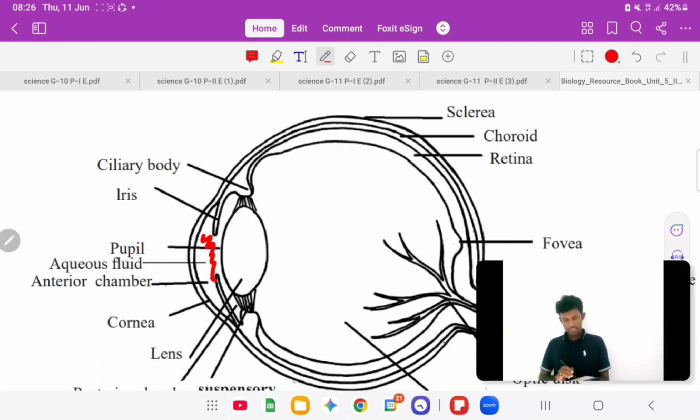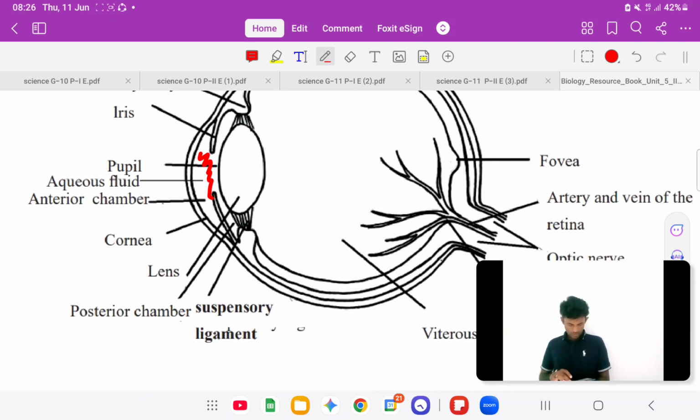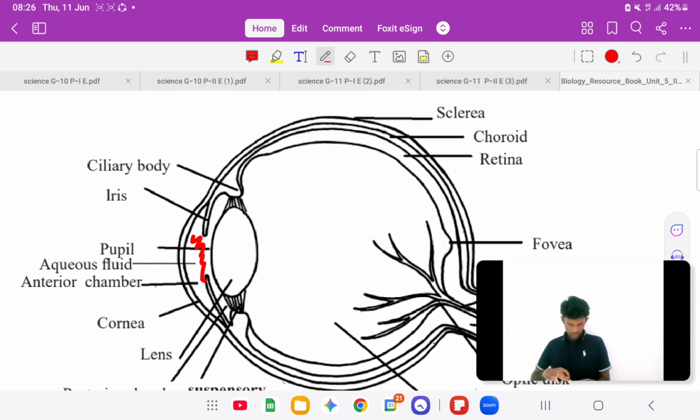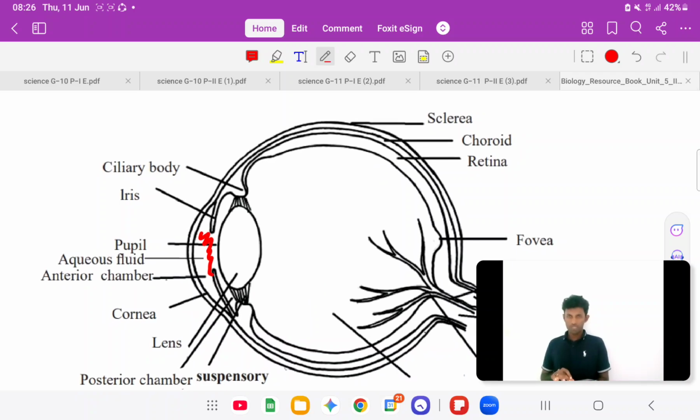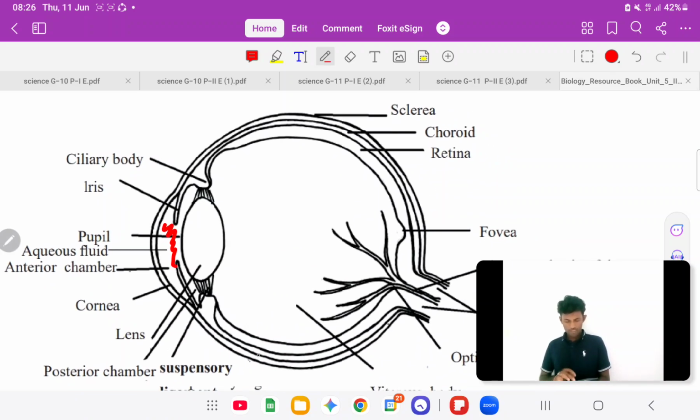Then after the lens, there's another fluid which we call vitreous humor, the vitreous fluid. That's also mentioned here. It is named the vitreous body, and it's called vitreous humor. And then the retina comes.